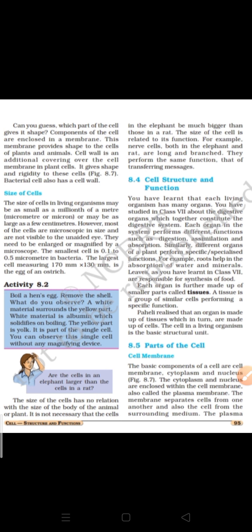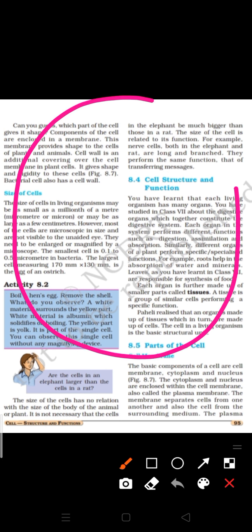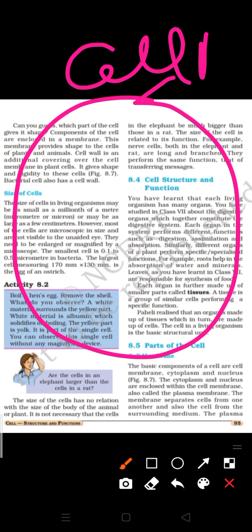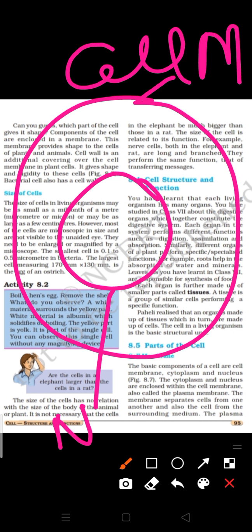For this we have to read about cell structure and function. Today I give you a brief idea about it. Suppose this is a common structure of a cell. A cell has a cell membrane. Inside it, what is present? The nucleus.